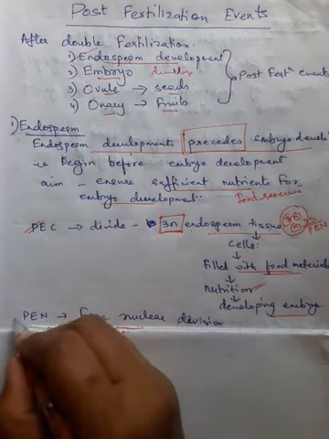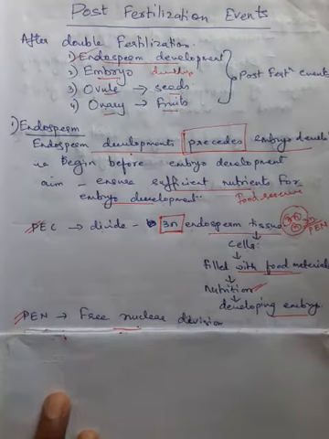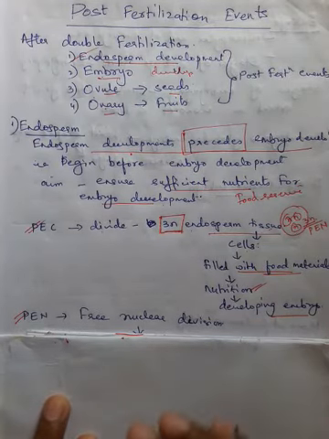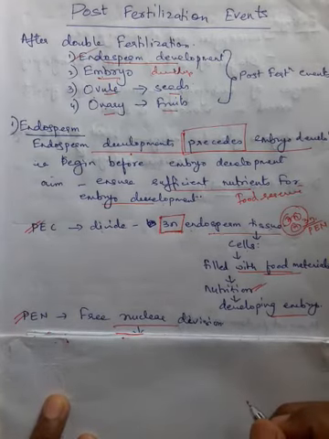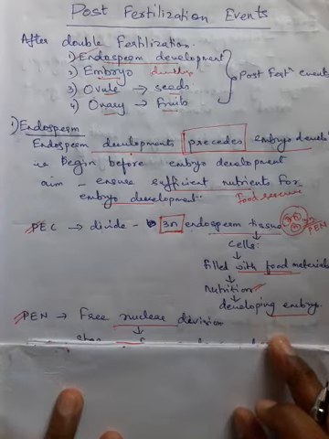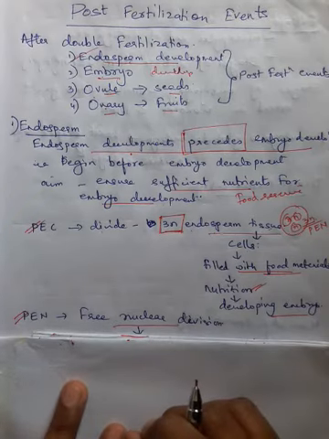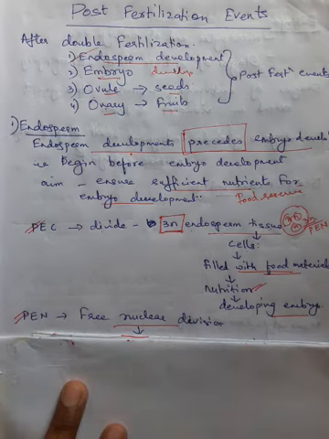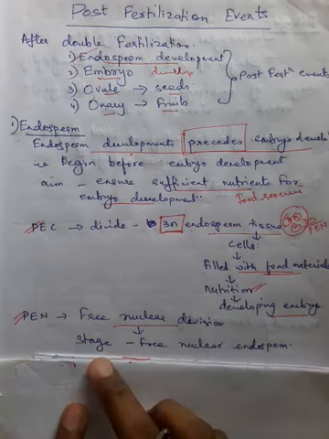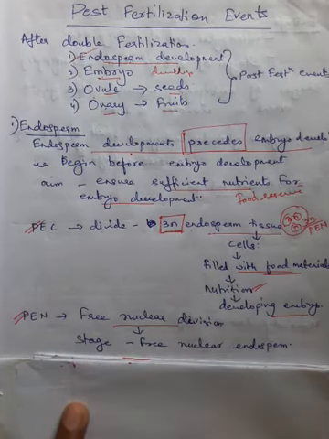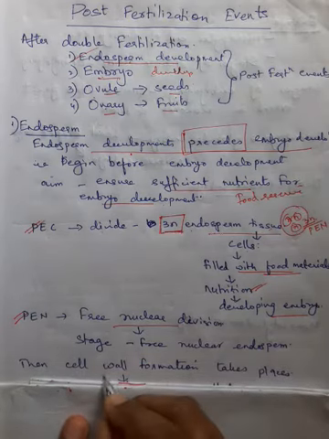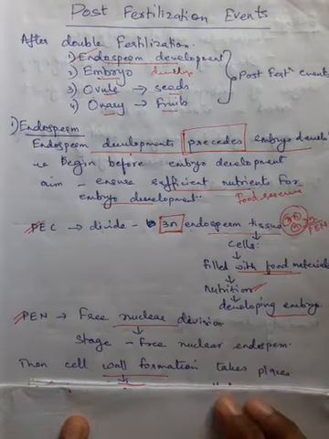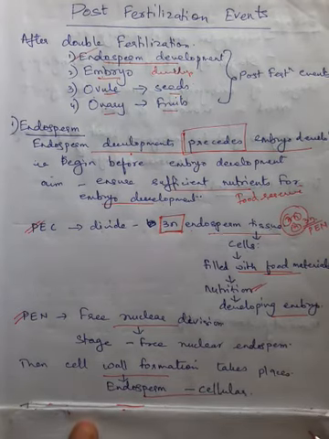Now coming to the primary endosperm nucleus. In the beginning, when endosperm development begins, it will be free nuclear division. What do you mean by free nuclear division? Free nuclear division means only the nucleus keeps on dividing. So that stage is known as free nuclear endosperm. Later, cell wall formation takes place and the endosperm becomes cellular.